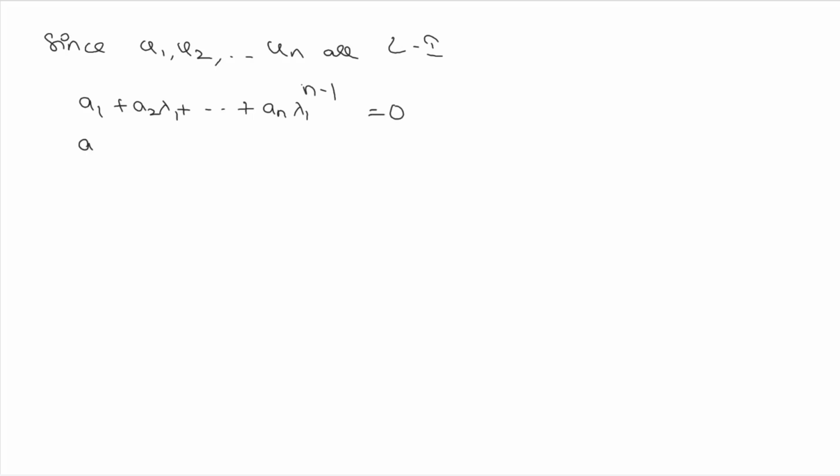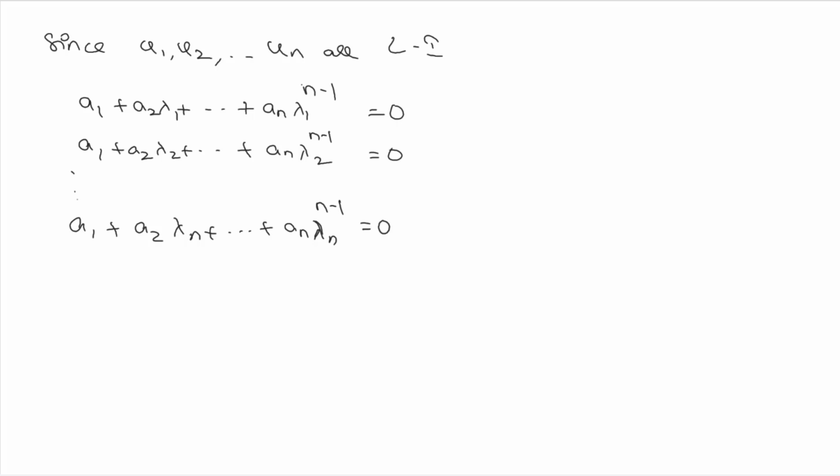And similarly a1 plus a2 lambda 2 plus and so on plus an lambda 2 to the power of n minus 1 equals 0. Similarly a1 plus a2 lambda n plus and so on plus an lambda n to the power of n minus 1 equals 0. And one thing we should observe here is that all the eigenvalues lambda 1, lambda 2 to lambda n are distinct.